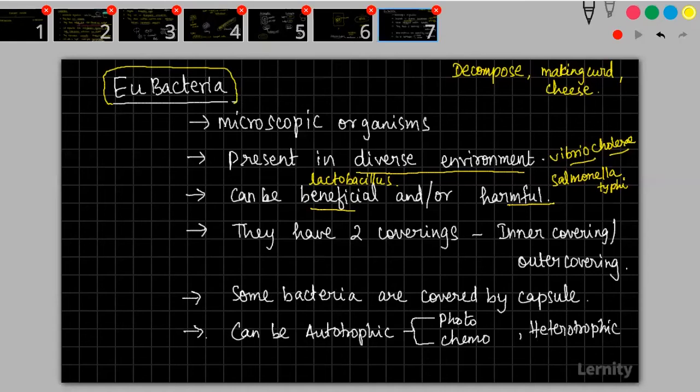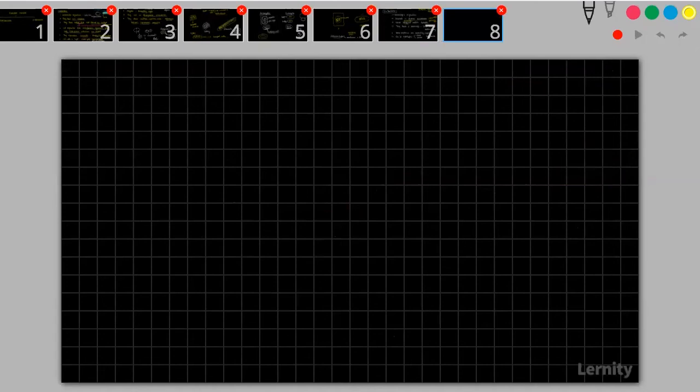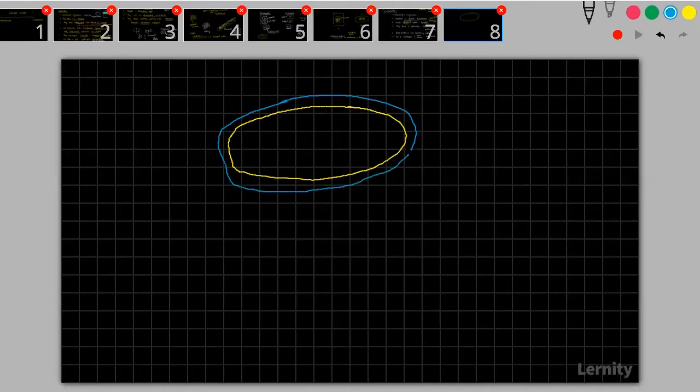Okay. So, and then one more thing is you have two coverings. What you will see here in bacterial cell is you have an inner covering and you have something called an outer covering. And you will also have a plasma membrane. So this is plasma membrane.